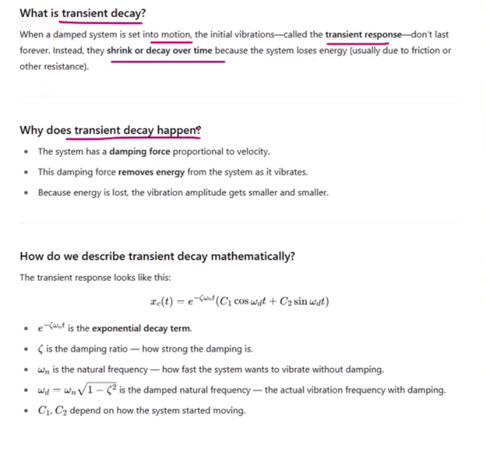Why does transient decay happen in the motion analysis? The system has a damping force proportional to the velocity. The damping force removes energy from the system. It's like energy is leaking out of the system due to damping as it vibrates. Because the energy is lost, the vibration amplitude gets smaller and smaller.